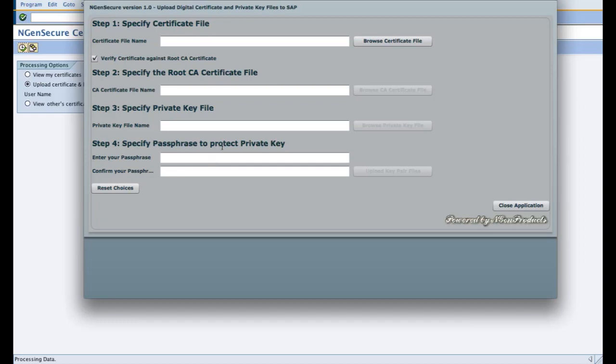you need to protect your private key file by a password of your choice, which is recommended to be as long as possible.